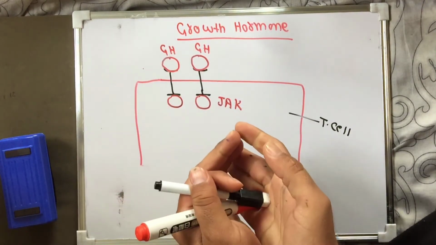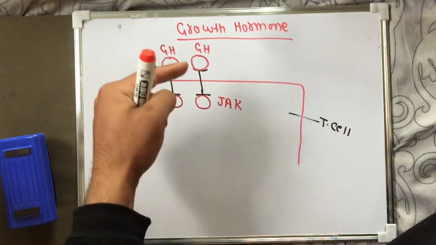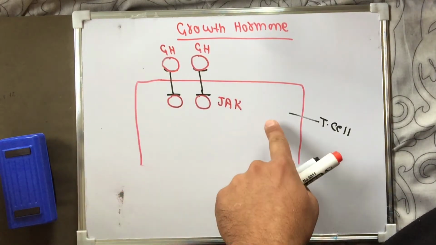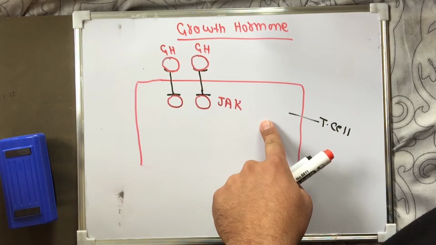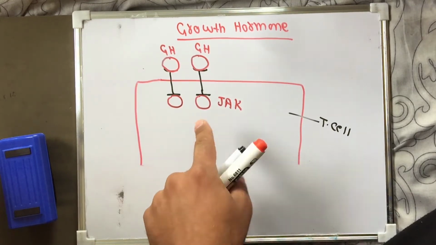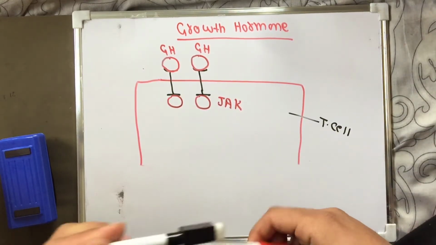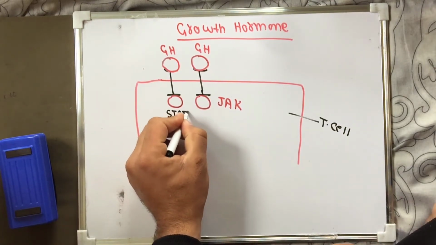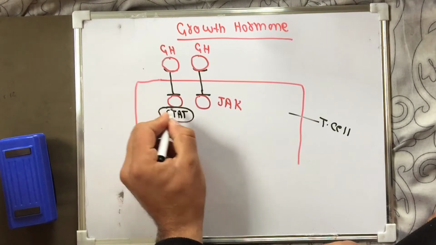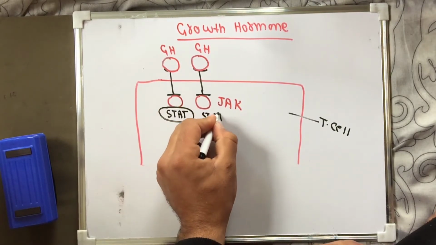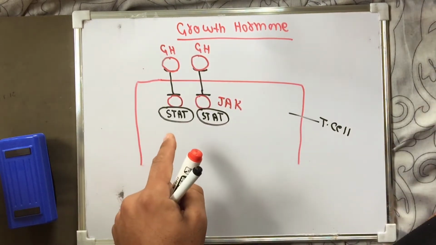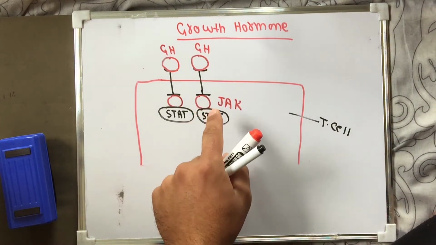So they attach on the inner side of the one pass receptor, inside the target cell. Now another molecule attaches here, which is called STAT, short name. This molecule will attach here to the Janus kinase.